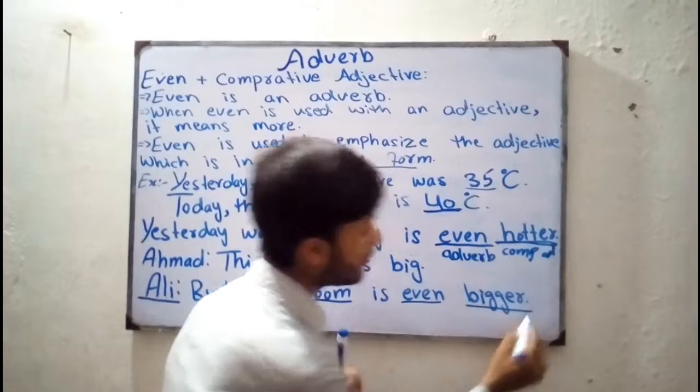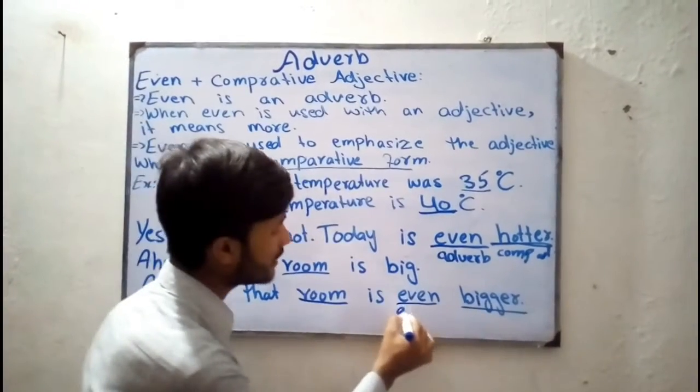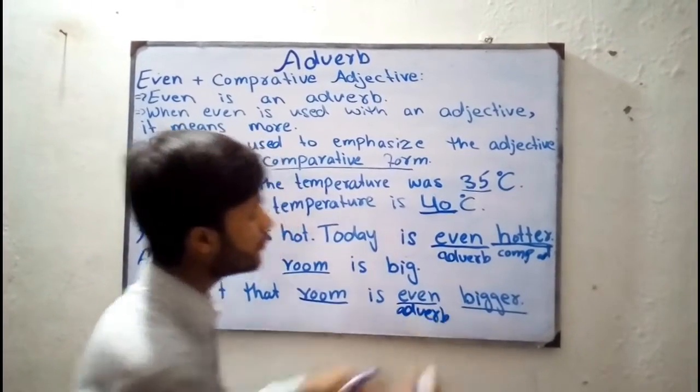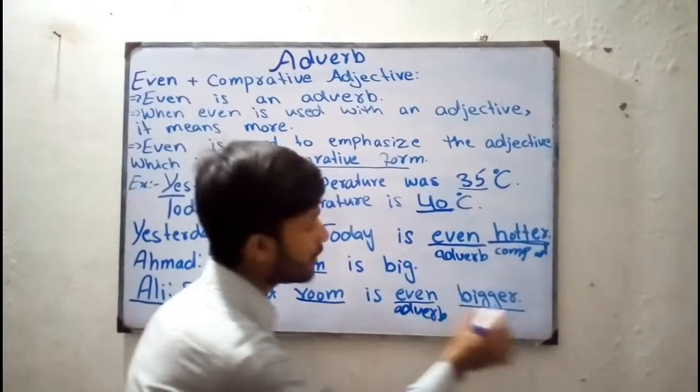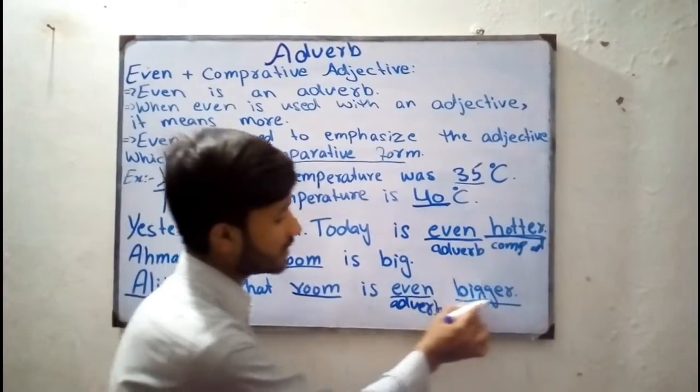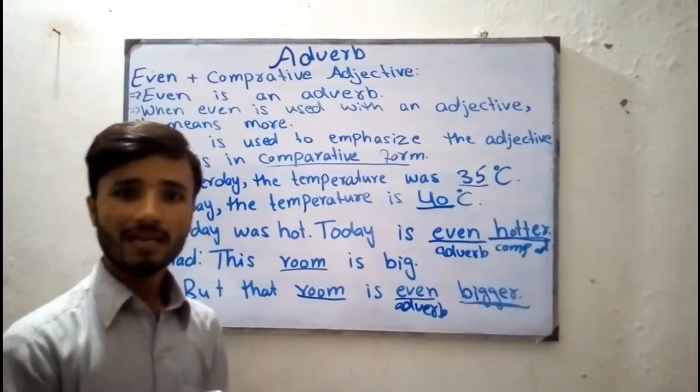That room is even bigger. Now I used even. It is an adverb, right? I used even before a comparative adjective. This is a comparative adjective with us. Bigger, bigger, and the biggest.